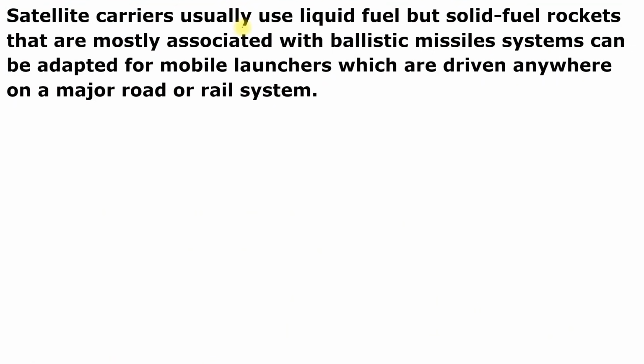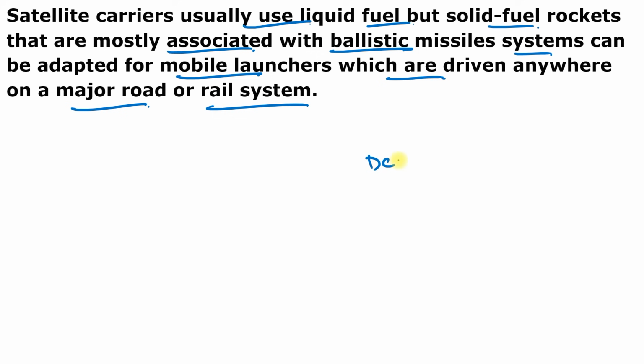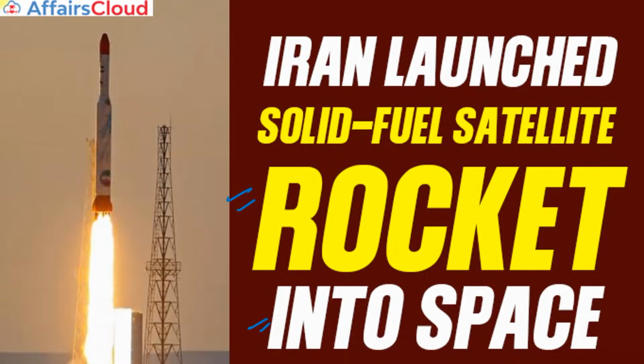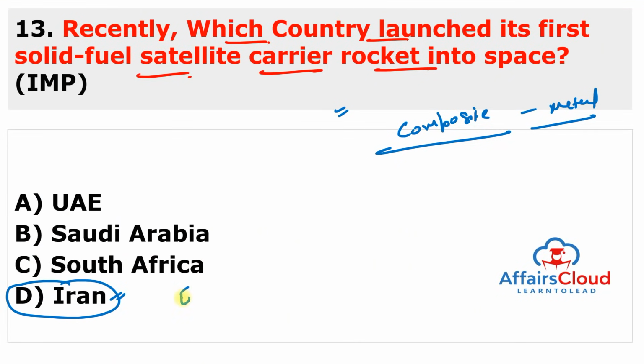Satellite carriers usually use liquid fuel, but solid fuel rockets, which are mostly associated with ballistic missile systems, can be adapted for mobile launchers which can be driven anywhere on a major road or the rail system. In December 2021, Iran had launched a rocket carrying three gadgets into space, but had not specified the entry into Earth orbit. Iran also plans to produce lighter rocket engines in further space projects. But you have to remember about Iran here. Iran's president is Ebrahim Raisi, the capital is Tehran, and the currency is the Iranian Rial.